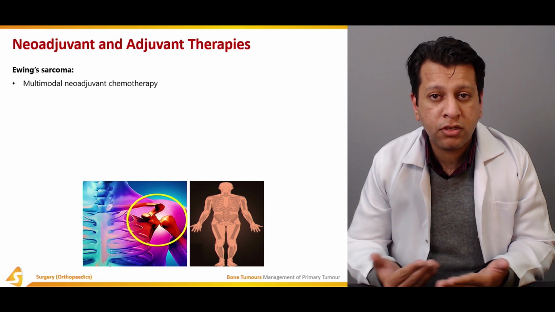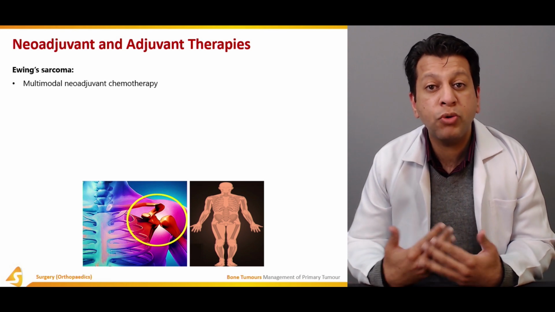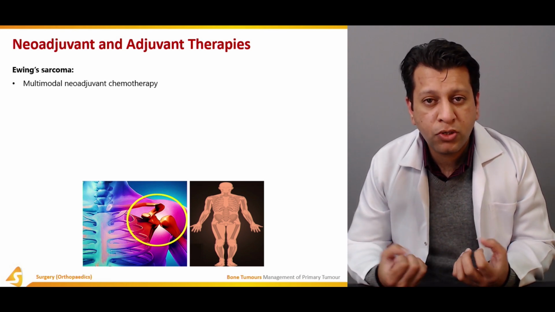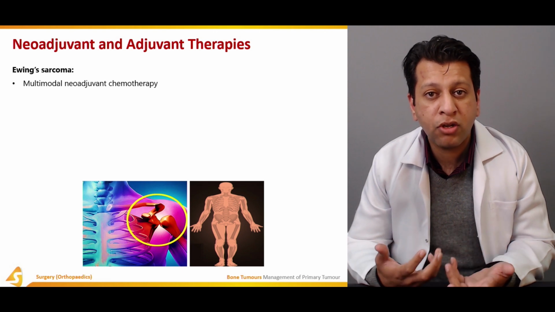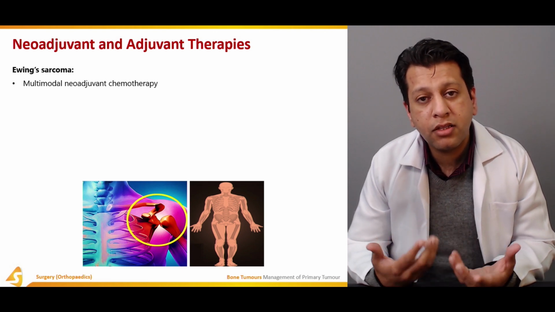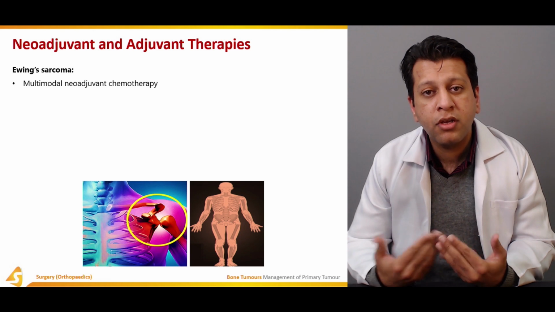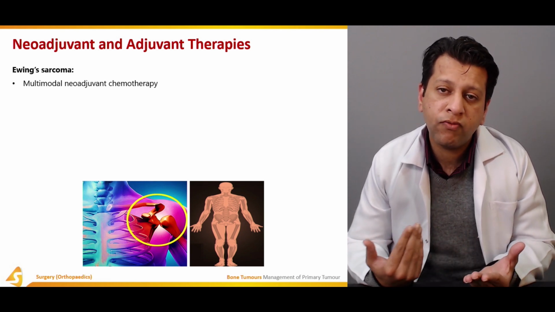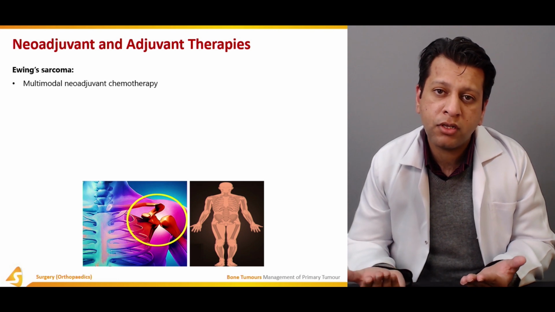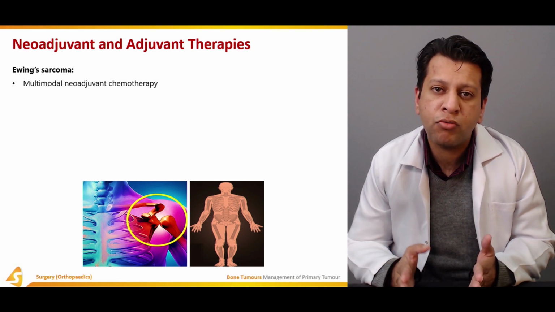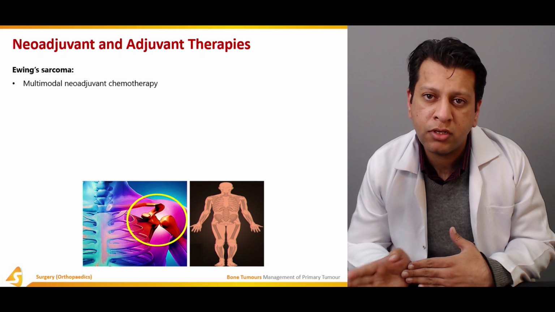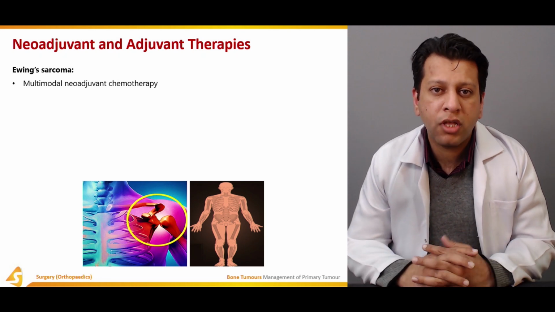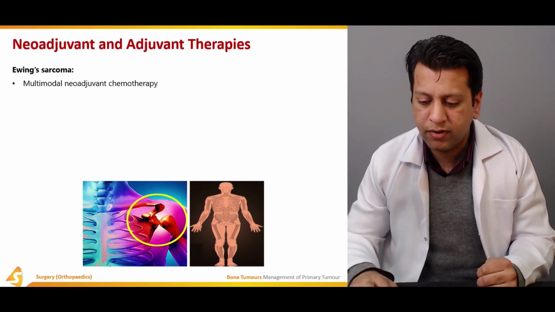Now the general consensus is to give neoadjuvant chemo so that the tumor shrinks and reduces in size, the micrometastases are treated, and then the resection of the tumor is done, followed by joint stabilization. And once the joint has been stabilized, if that Ewing sarcoma was sensitive to that chemo regimen, then adjuvant chemotherapy is sometimes also given.